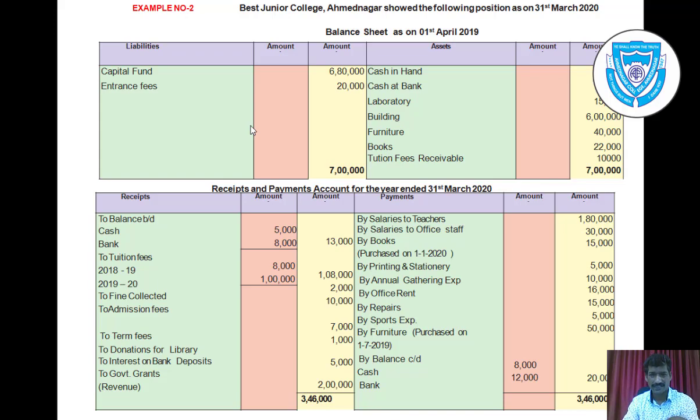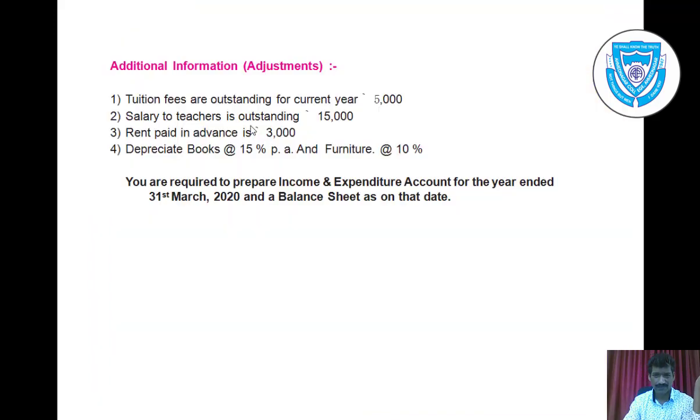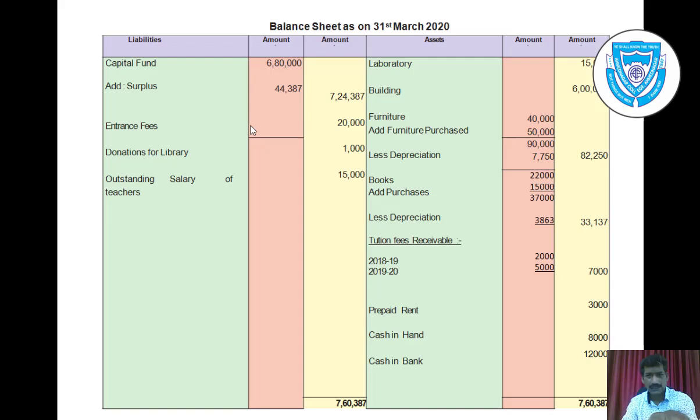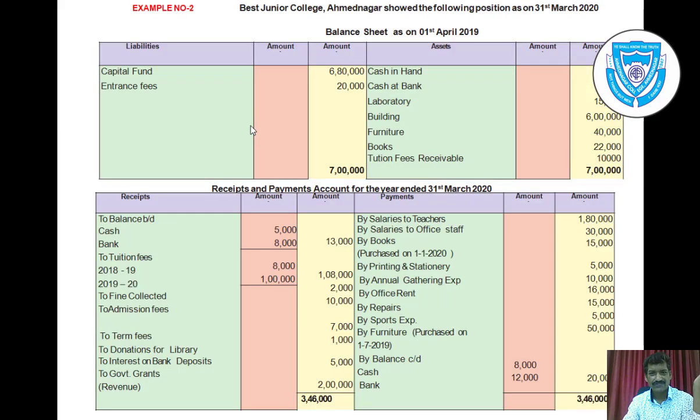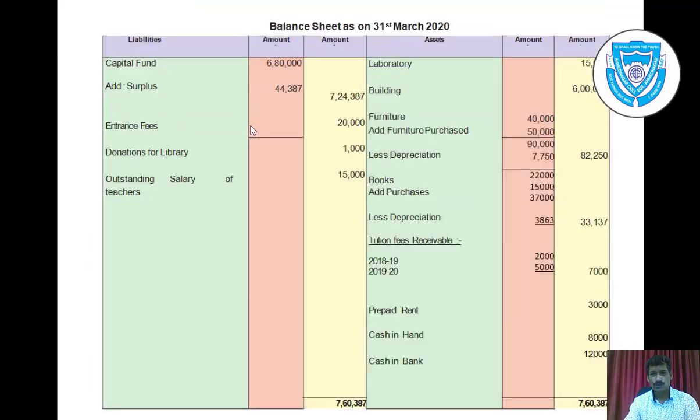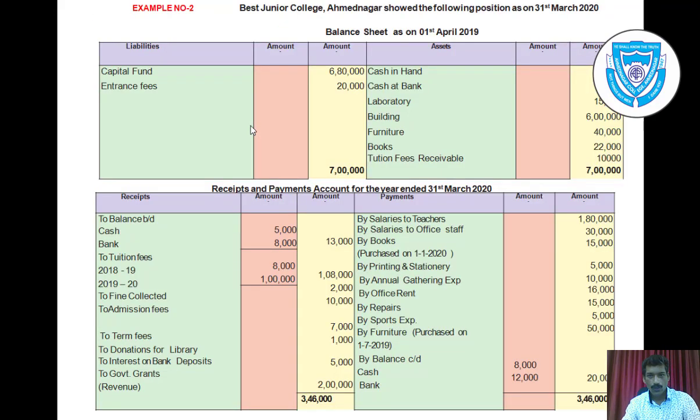Next, laboratory, rupees 15,000. You can take it on the asset side. As there is no adjustment, we can directly take it in the outer column. Then building, rupees 6 lakhs. Again there is no adjustment for building, take it in the outer column, rupees 6 lakhs.